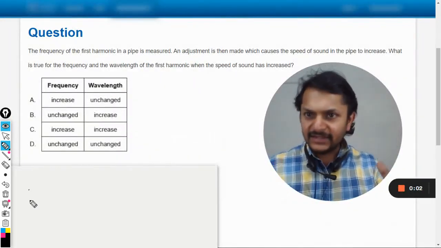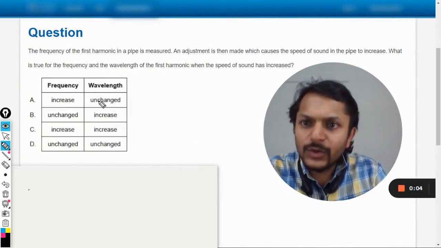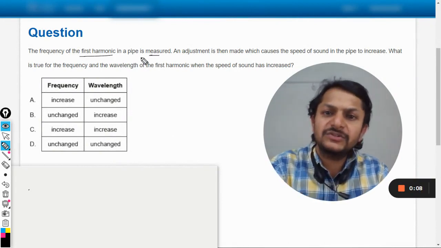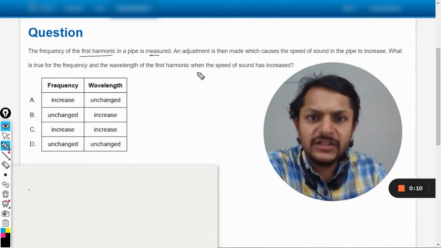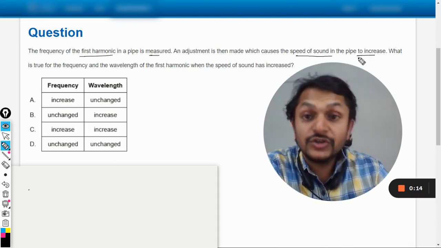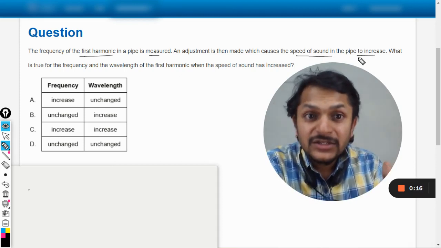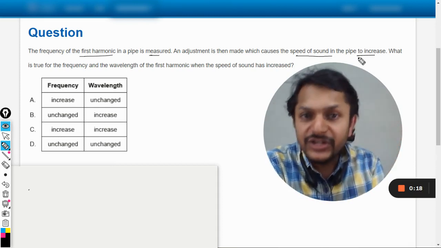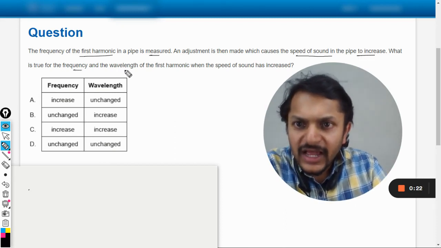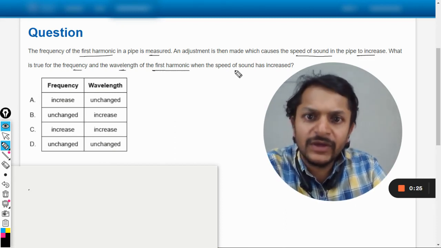Okay, dear students, let us read this question now. The frequency of the first harmonic in a pipe is measured. An adjustment is then made which causes the speed of the sound in the pipe to increase. So something has been done so that the speed of the sound increases. Fine. What is true for the frequency and the wavelength of the first harmonic when the speed of the sound